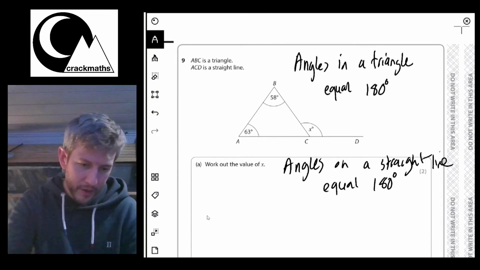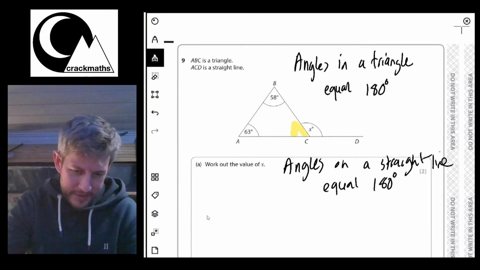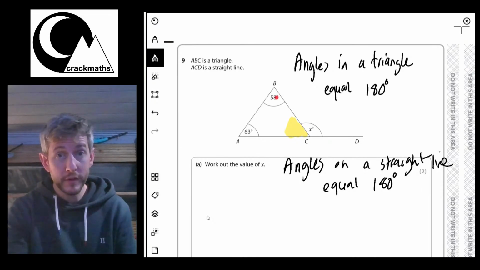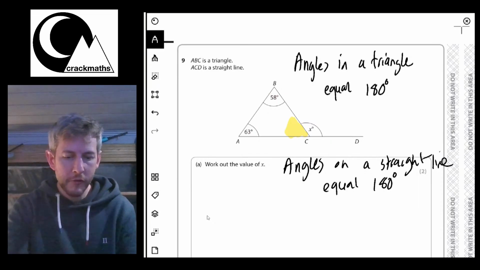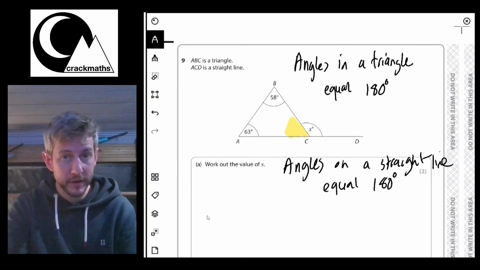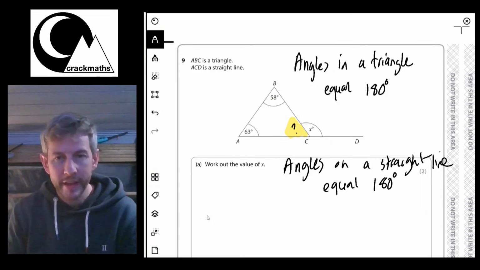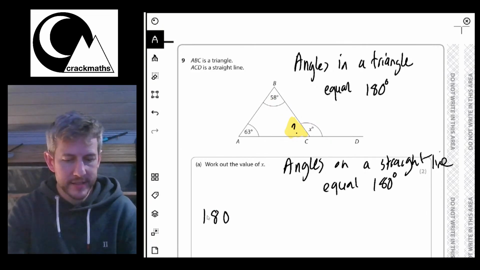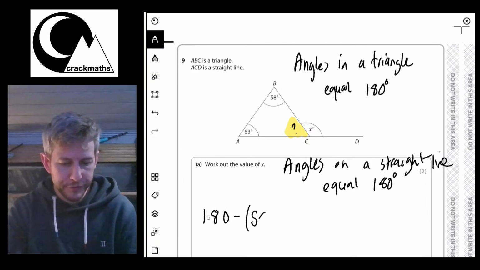So first of all, I'm going to work out what this gap is here, because I know I've got these two bits already. So if 63 plus 58 plus this mystery angle here equals 180, what I can do is work out 180, take away 58 plus 63.